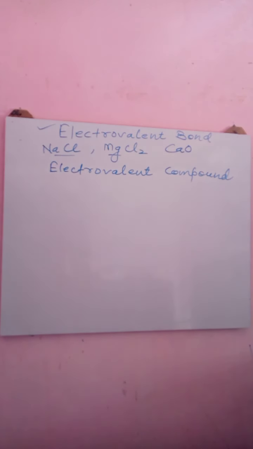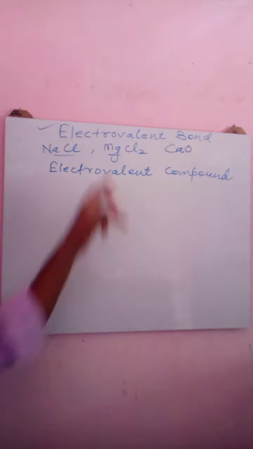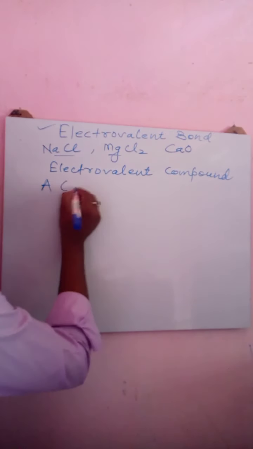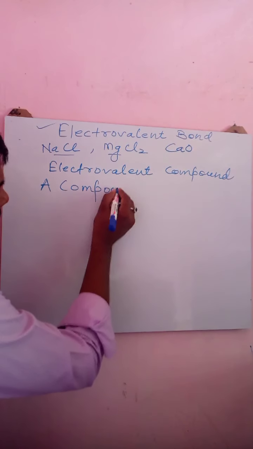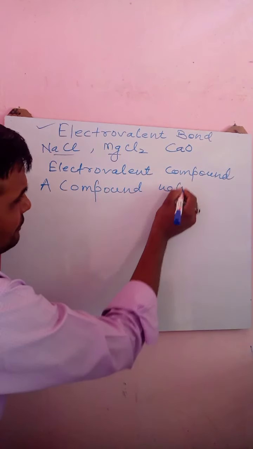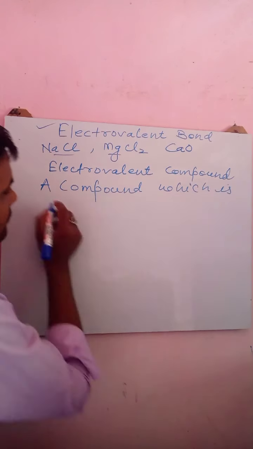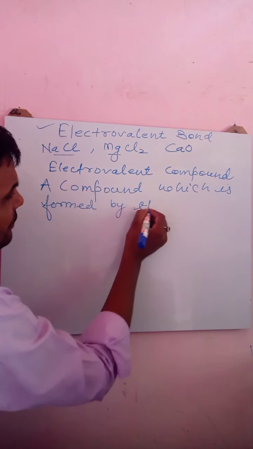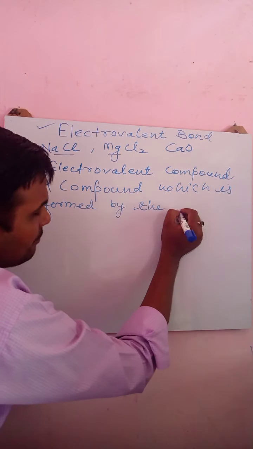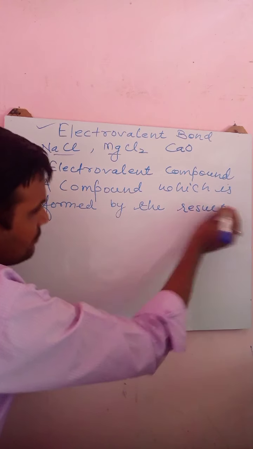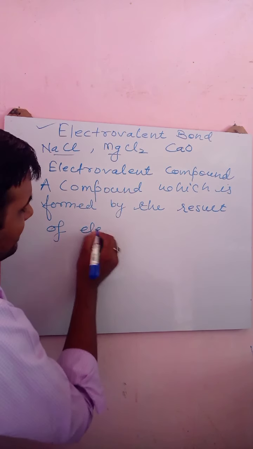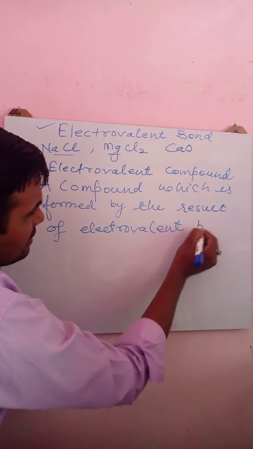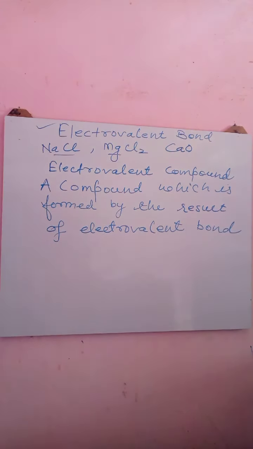A compound which is formed as the result of an electrovalent bond is known as an electrovalent compound.